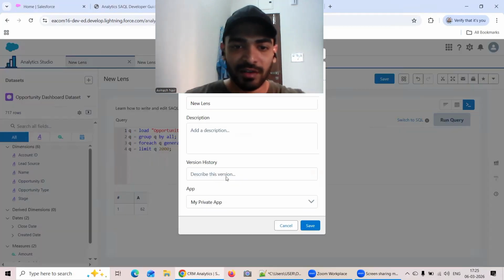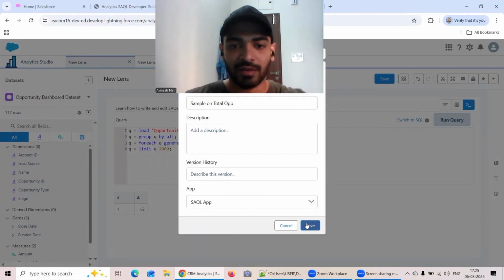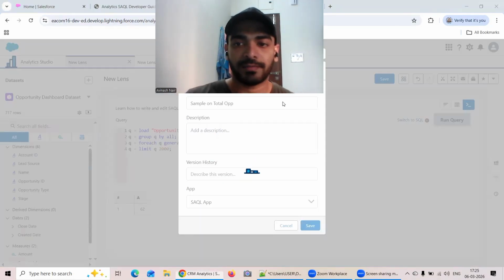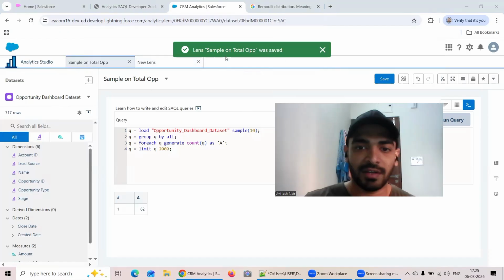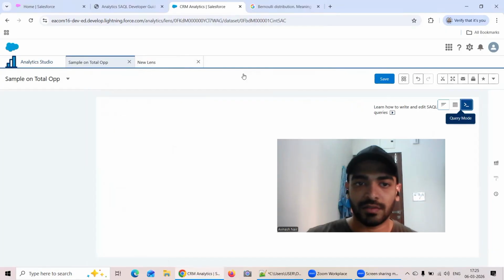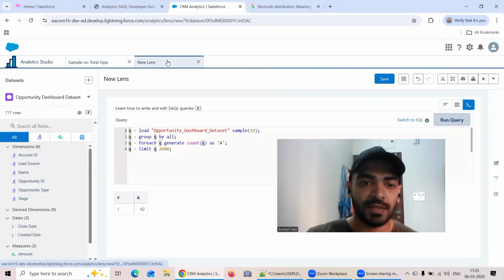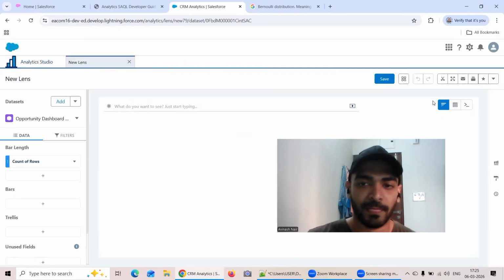So let me just save it. Maybe let me write it as sample on total op. Okay, something like that, and maybe we can save it in our SAQL app. That's fine. Let me click on save. Great, I have saved it. Good. Now let me just reload it and see what value comes up for this sample 10.